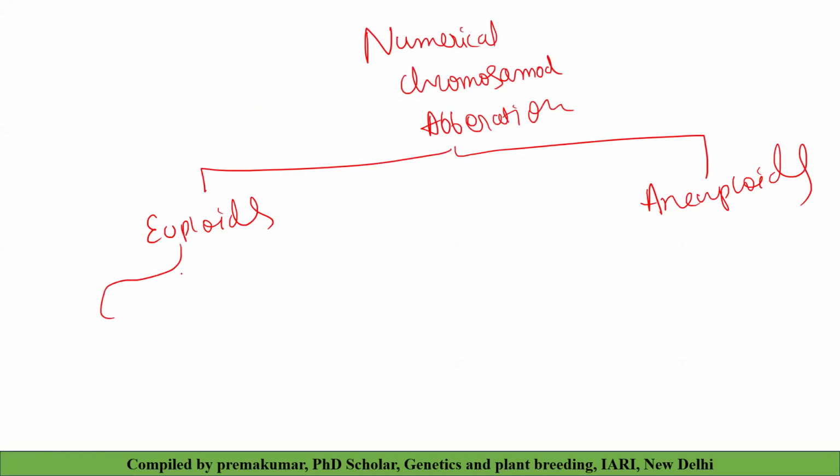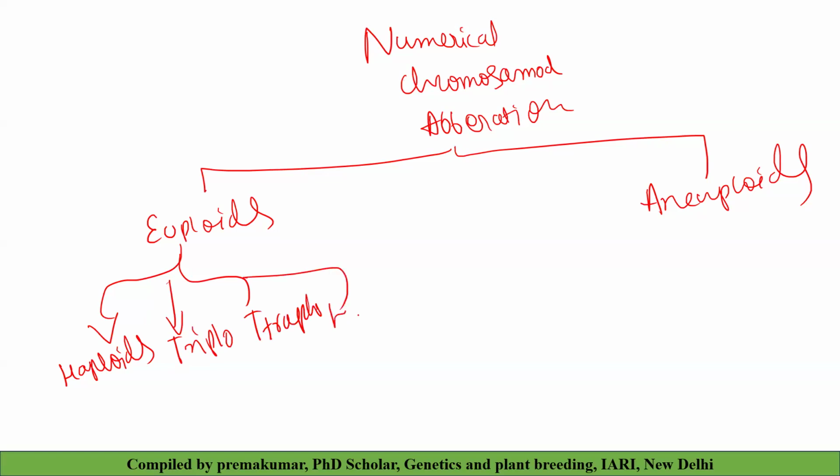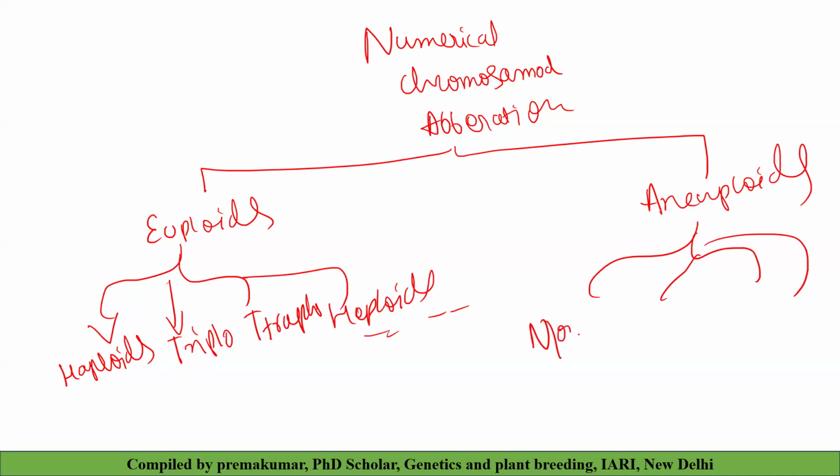In euploids we have a lot of types: haploids, diploid, which is normal, triploids, tetraploids, hexaploids, and so on. In aneuploids, we have monosomic, nullisomic, tetrasomic, and so on. We'll discuss them one by one.